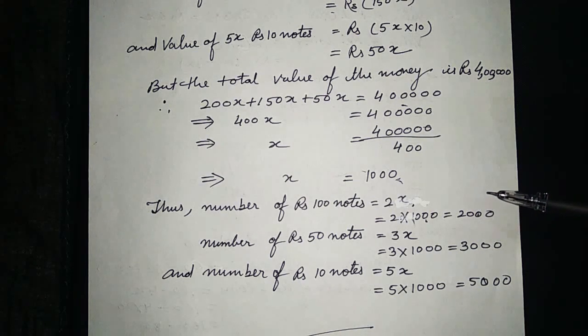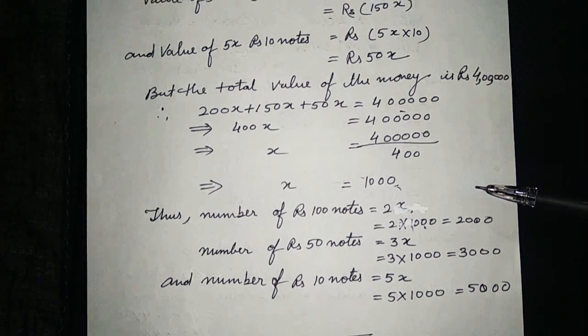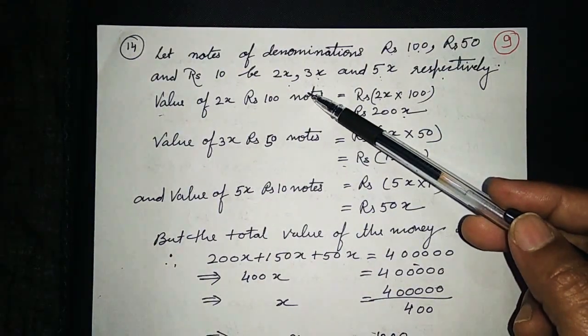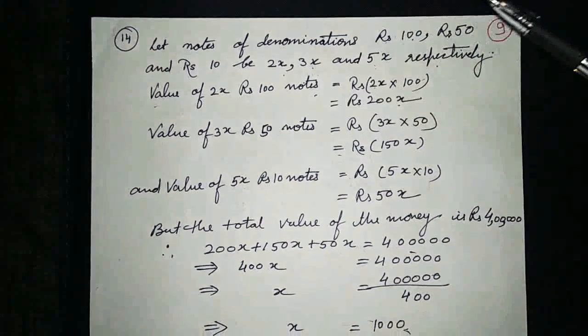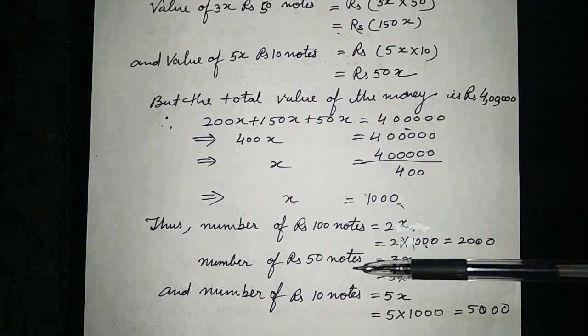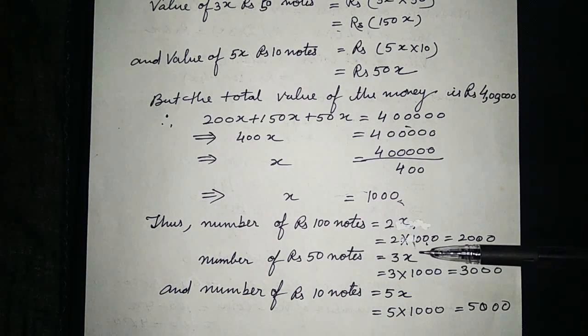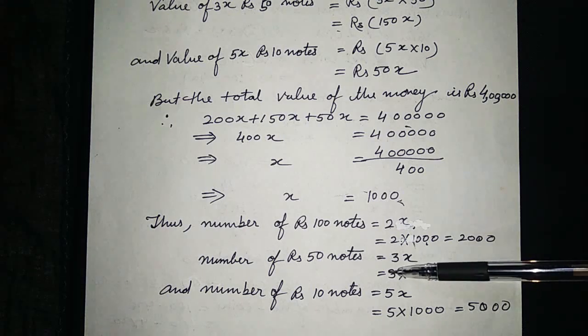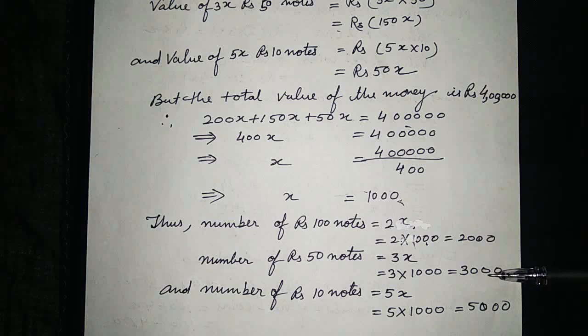And the number of 50 rupee notes we have assumed here is 3x. So to find the number of rupees 50 notes, we will take 3x and in place of x we will write 1000, and 3 into 1000 is 3000.